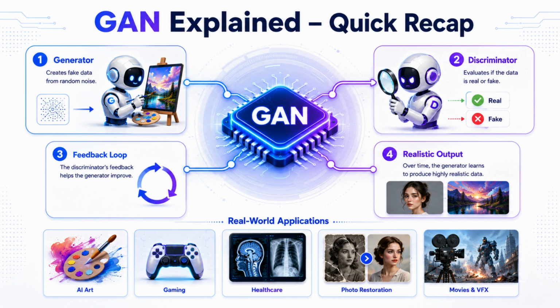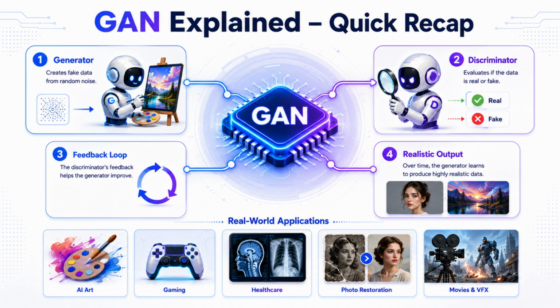So let's quickly recap. A generative adversarial network, or GAN, is made up of two AI models working against each other. The generator creates realistic content, while the discriminator checks whether the content is real or fake. Through continuous feedback and improvement, the generator becomes better at creating images that are often indistinguishable from real ones.